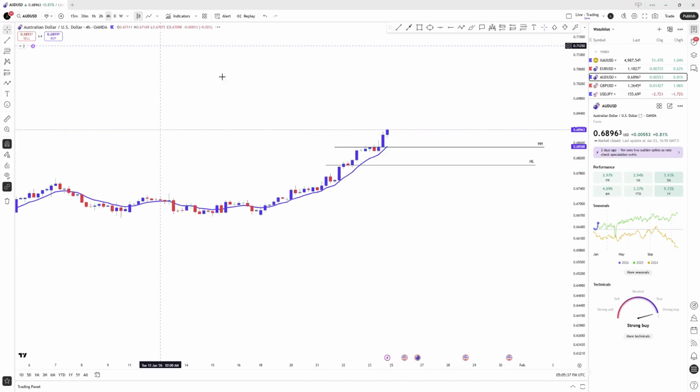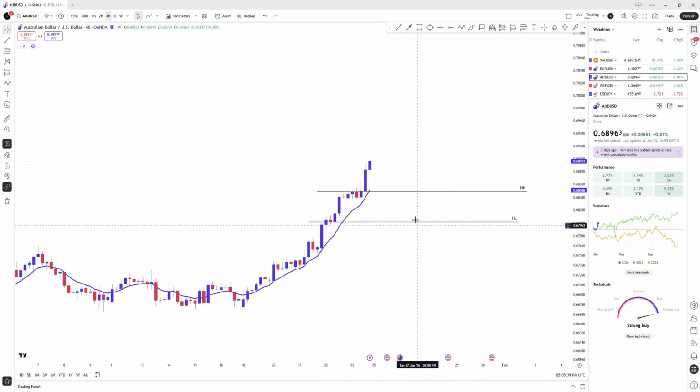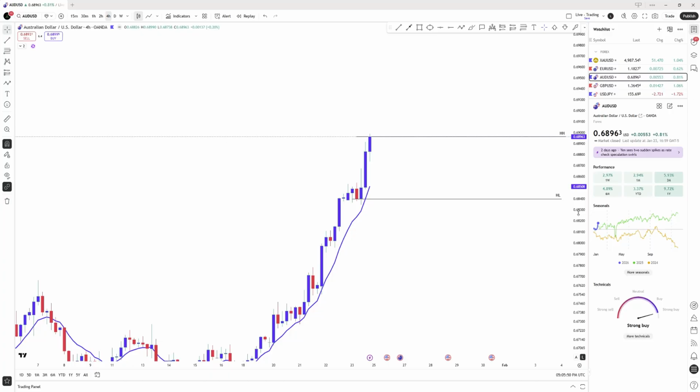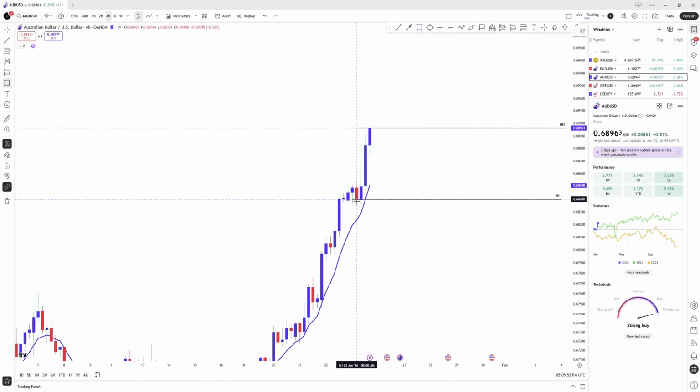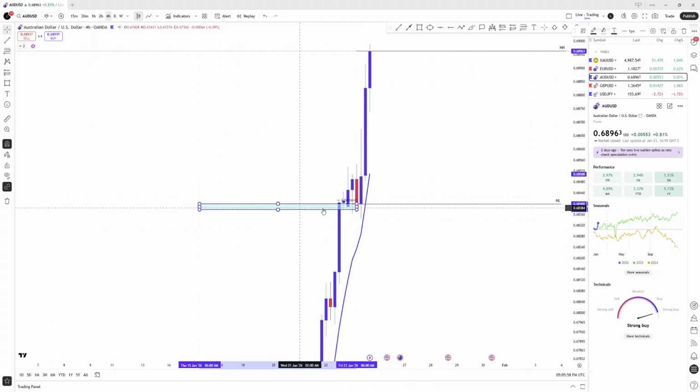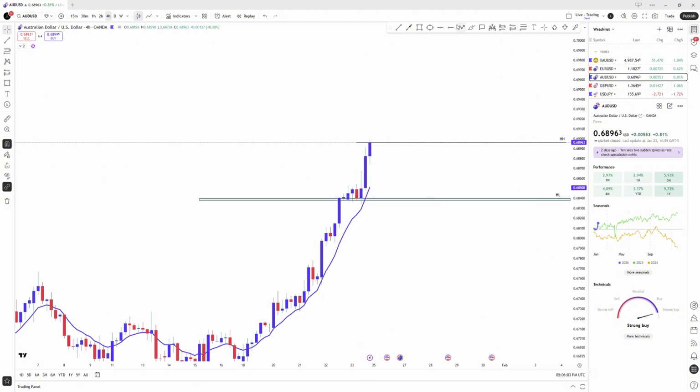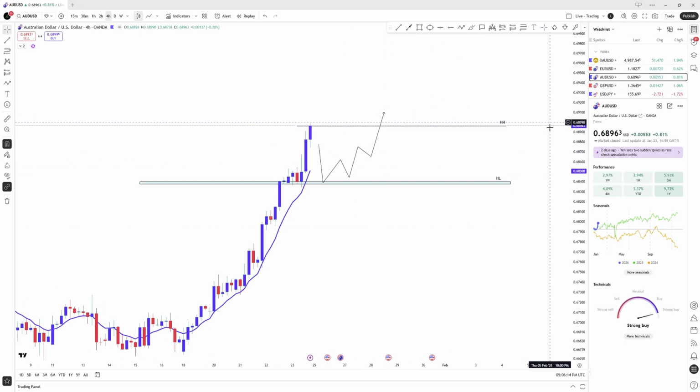We go down to the 4 hour time frame and we see where the 4 hour is at. The 4 hour is bullish, making this our new higher high, making this our new higher low. What I'm expecting for this market to do is come back and retest this price right here. Come back to this zone right here, retest, and continue making new higher high and higher low.